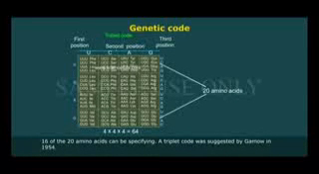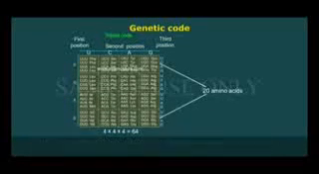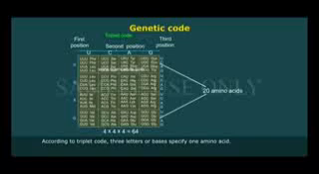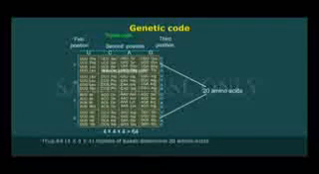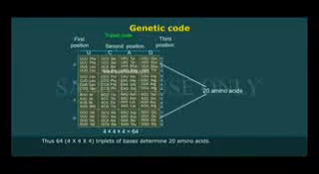A triplet code was suggested by Gamow in the year 1958. According to this triplet code, 3 letters or bases specify one amino acid. Thus, 64 is 4 into 4 into 4. Triplets of bases determine 20 amino acids.